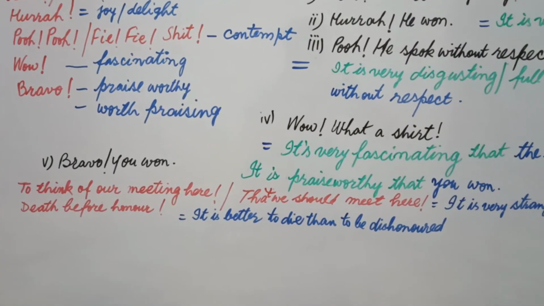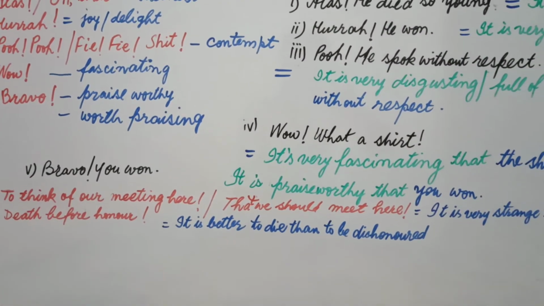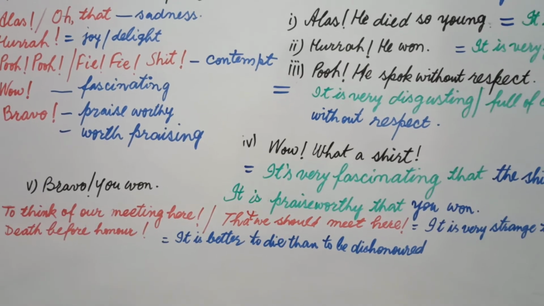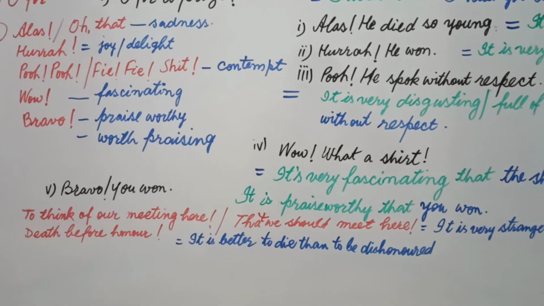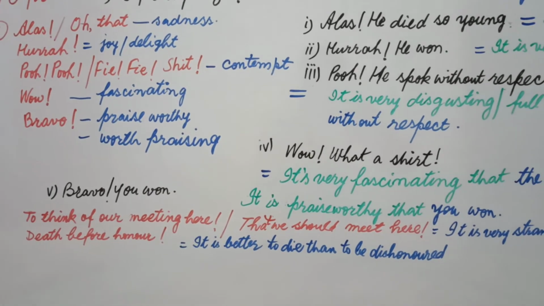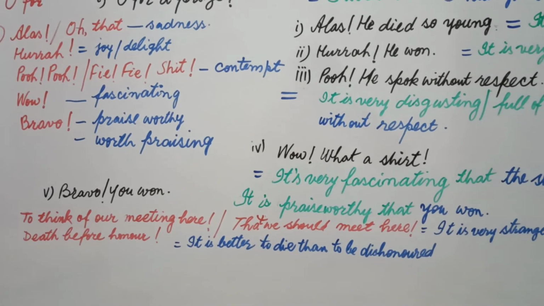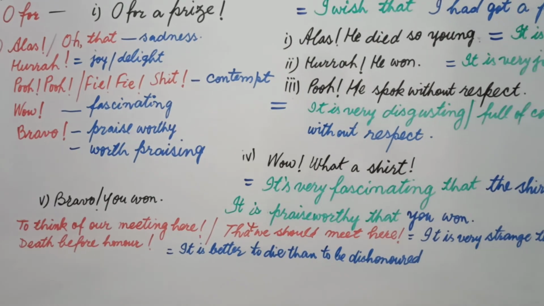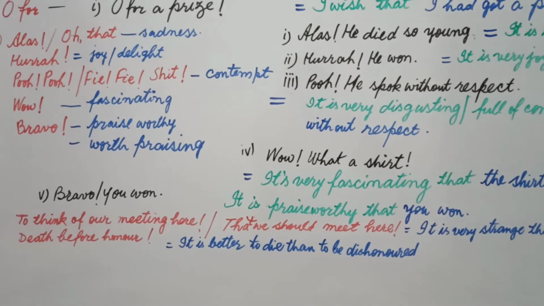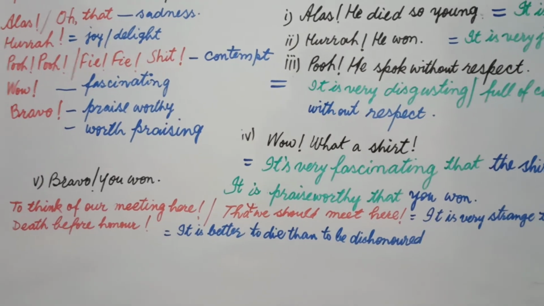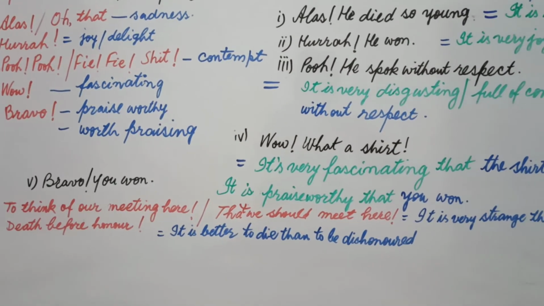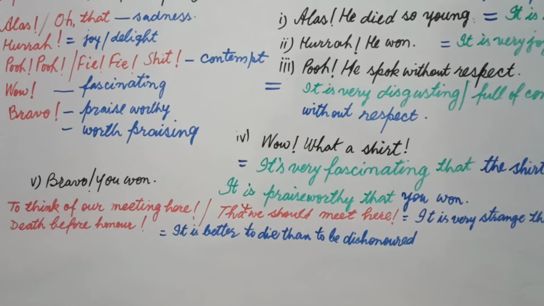Now students, next example is death before honor. It seems very incomplete in itself, but it's complete because its expression is an exclamation. But when we write in a statement, when we write in a clause without emotions, we show our emotion in words, I mean in assertive, then we use our emotion in some particular words.